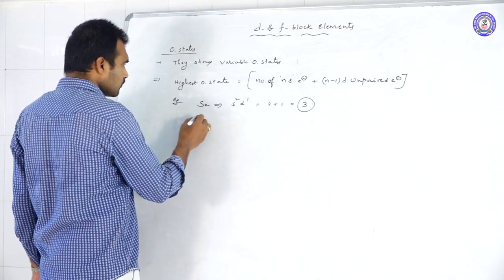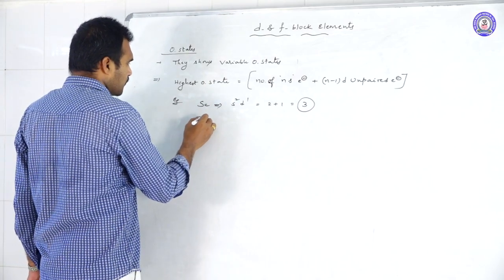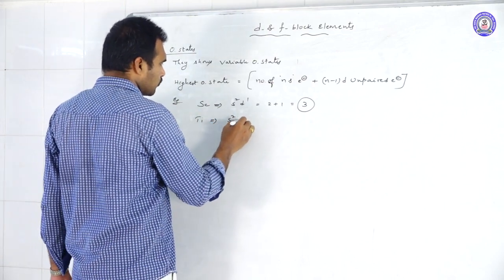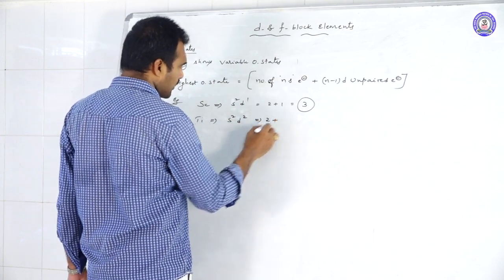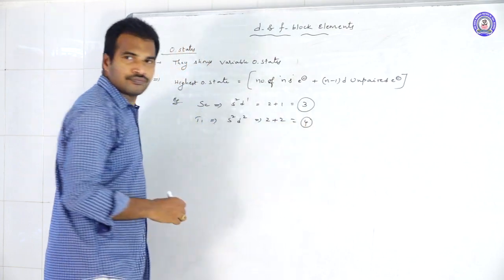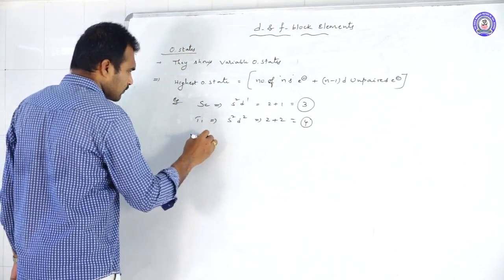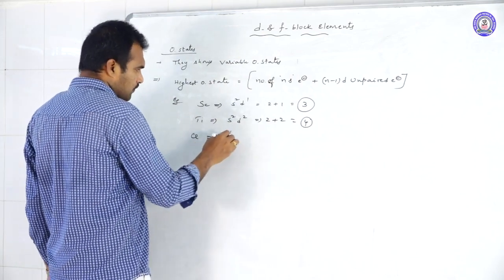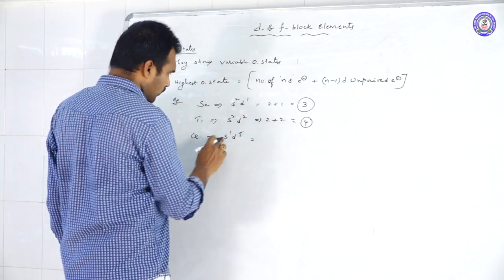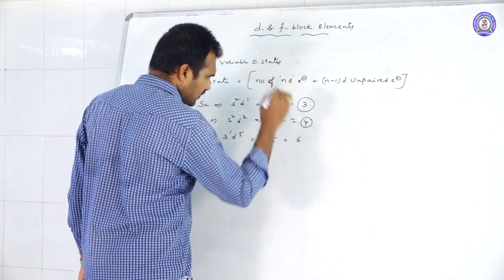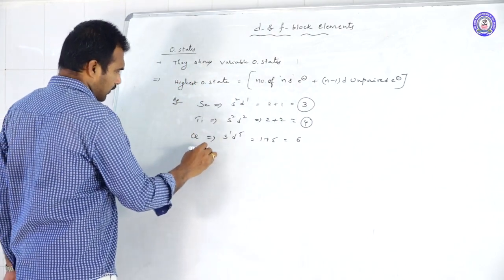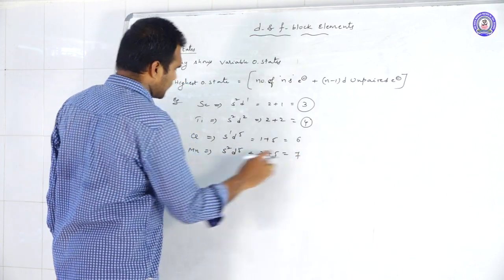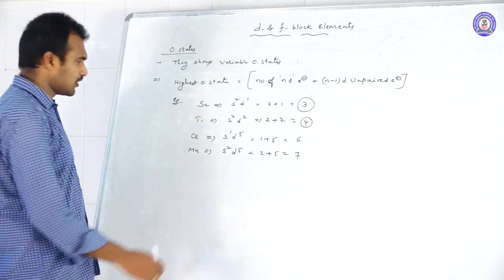Next, if you take titanium, what is the highest oxidation state it can show? That is 4s2 3d2, which means 2 valence electrons and 2 unpaired electrons, equal to 4. Chromium: 4s1 3d5, so 1 plus 5, that is equal to 6. Manganese: 4s2 3d5, so 2 plus 5, that is equal to 7. So manganese can show a maximum of plus 7 oxidation state.